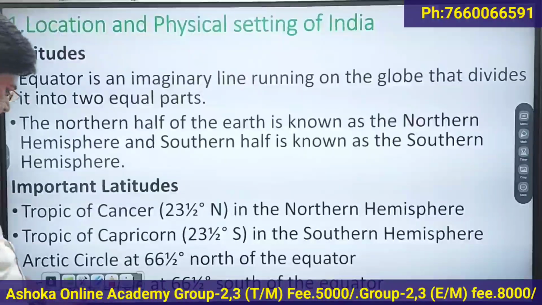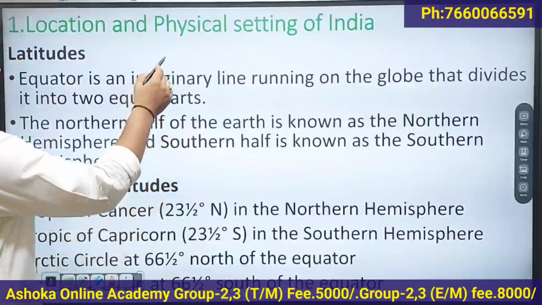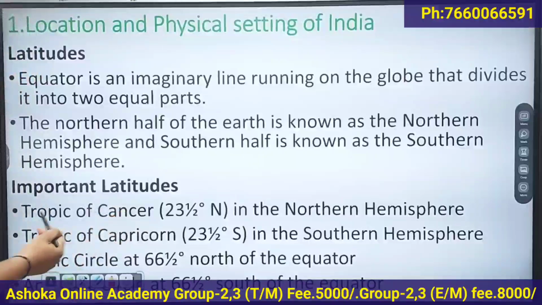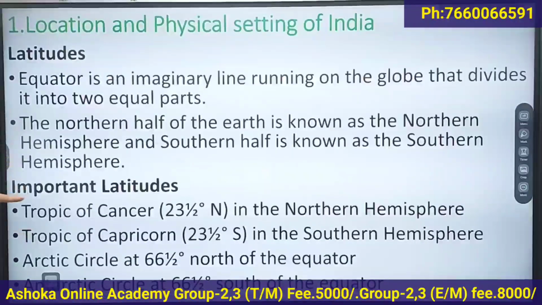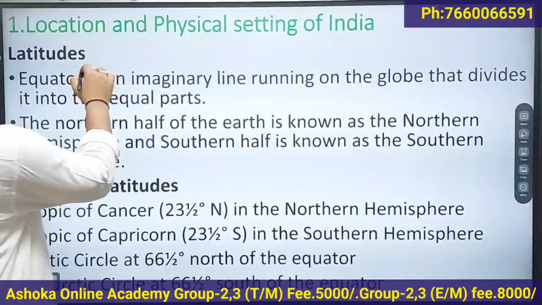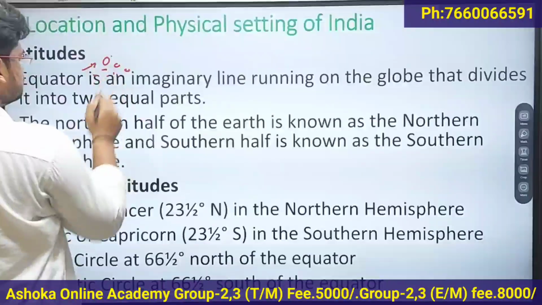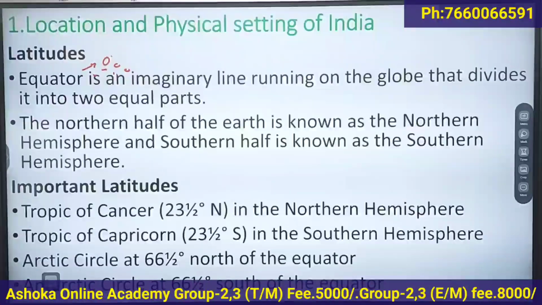So you know that latitudes are the lines drawn parallel to the equator. They are imaginary lines. The imaginary lines drawn parallel to the equator are called latitudes, right? So what is the equator? Equator is also a latitude. 0 degree latitude is called the equator. This is the imaginary line which divides the earth into two equal parts.